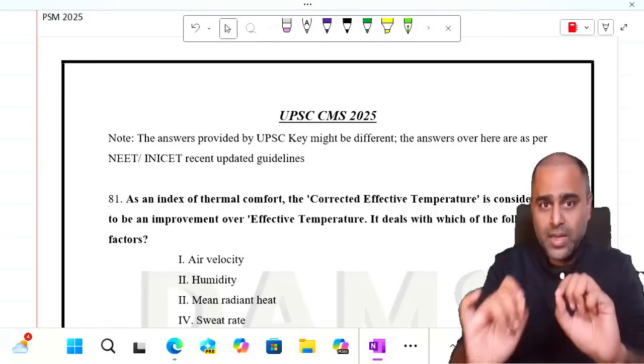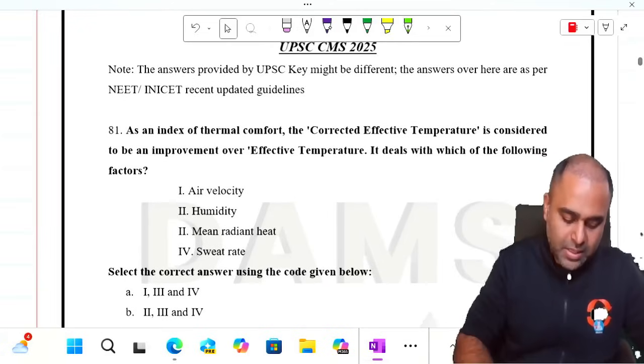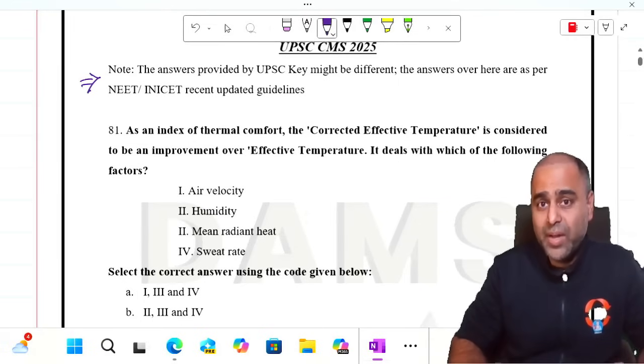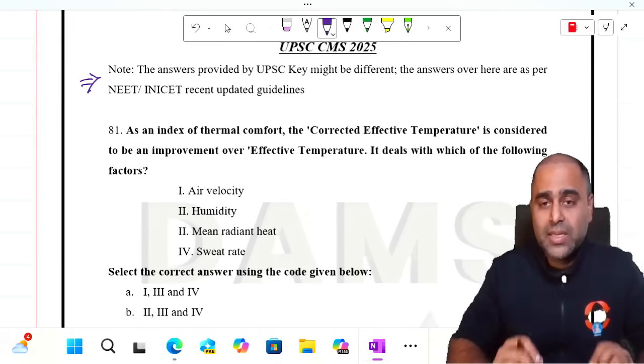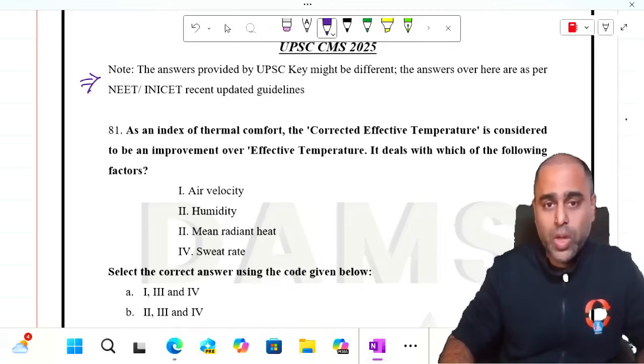Yes guys, now let me make it very clear that the answers provided by the Honorable UPSC key might be different from what we are discussing over here, because I am taking the answers as per the NEET PG exam which you are going to give, or the INI CET exam. Okay, so don't worry for that.